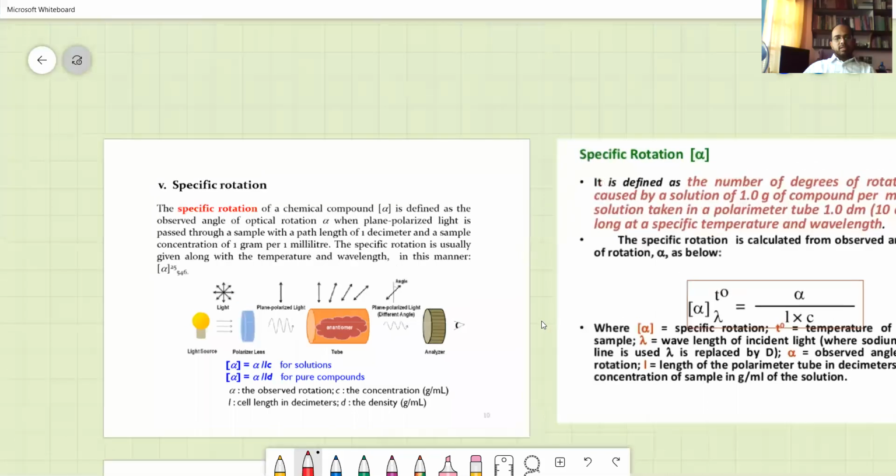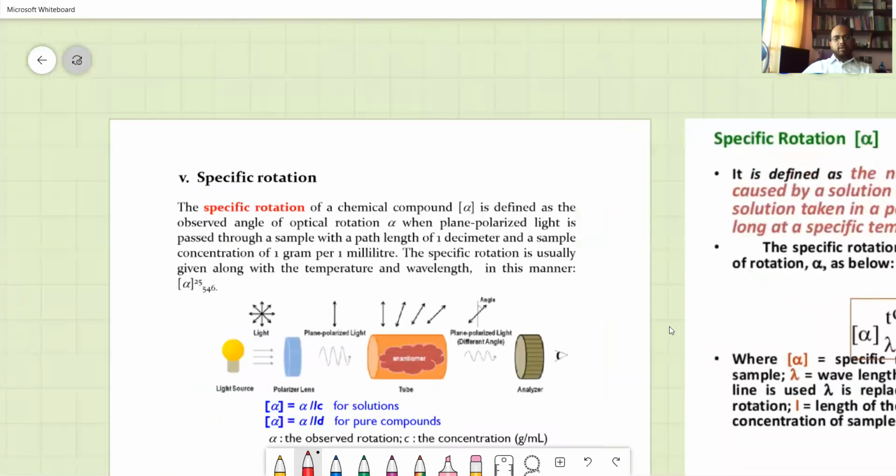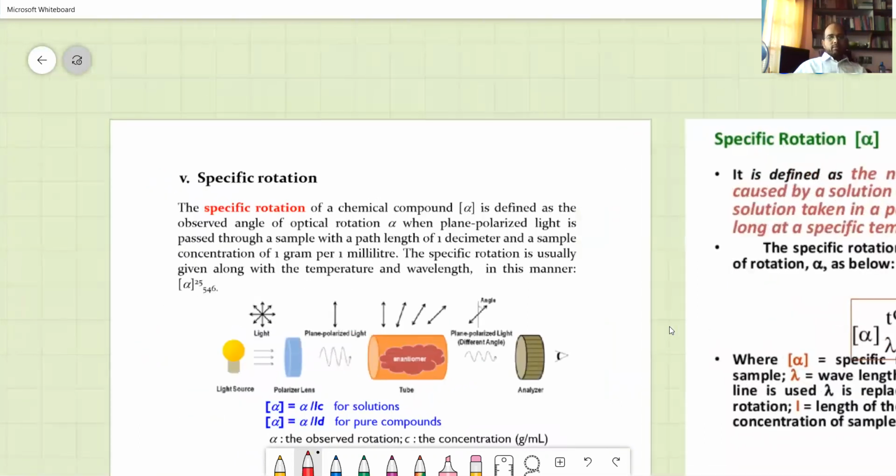The specific rotation of a chemical compound is defined as the observed angle of optical rotation alpha when plane polarized light passes through it. So you must know what plane polarized light is. It is light in which you confine the oscillation of the electric and magnetic fields to a single plane. You have the direction of propagation, the electric field oscillation, and the magnetic field oscillation. So the electric field and magnetic field are confined in one plane, and that is called plane polarized.